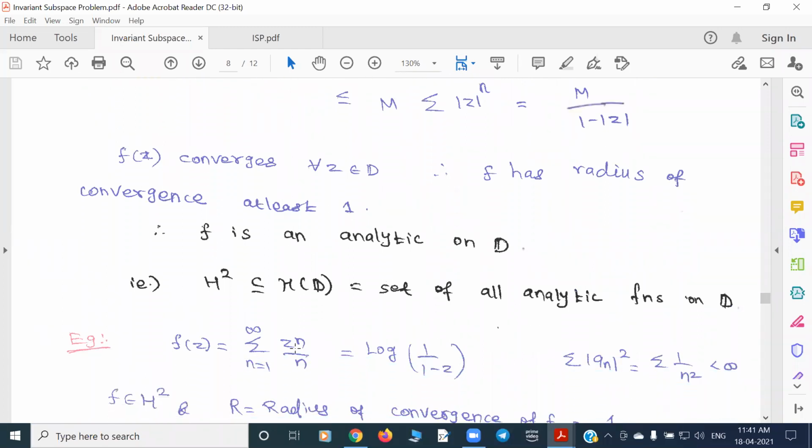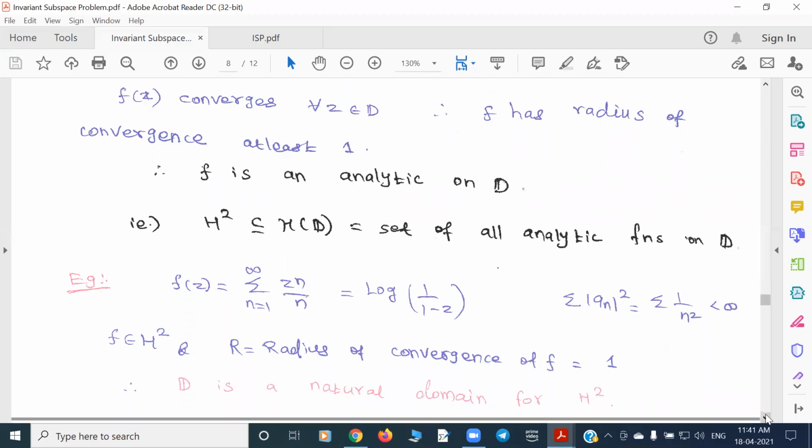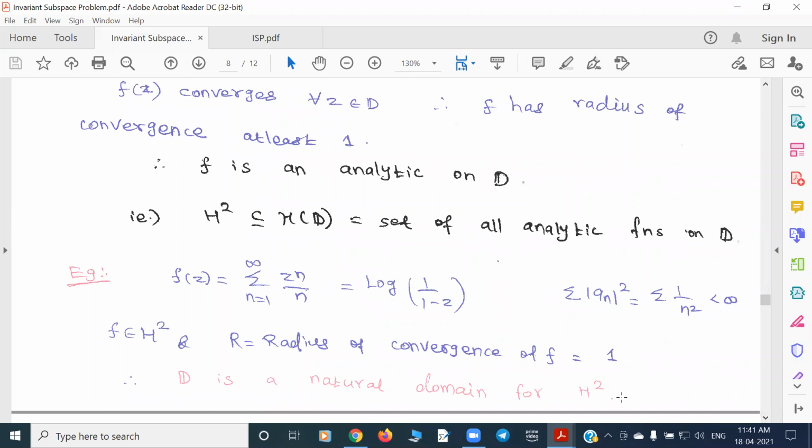For example, take the summation of z to the power n over n. Now the coefficient a_n is 1 by n, and you know that this is a square-summable sequence. But if I find the radius of convergence by the root test or ratio test, you can find that the radius is 1. Namely, this series diverges at 1. Hence D is a natural domain, and we cannot extend further.